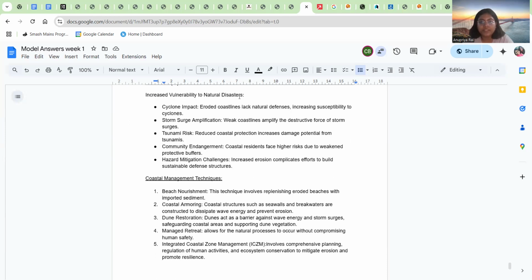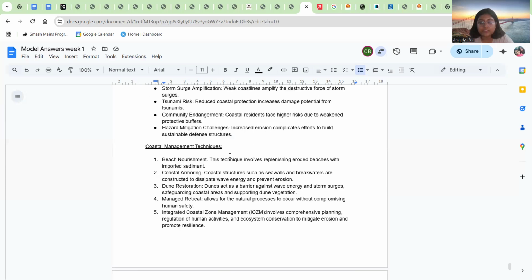Then increased vulnerability to natural disasters: cyclone impact, storm surge amplification, tsunami risk, and community impact, where coastal residents face higher risk. This is how it has increased vulnerability to natural disasters. So this is also a part of the impact itself, right? Now it becomes a challenge in implementing mitigation measures.